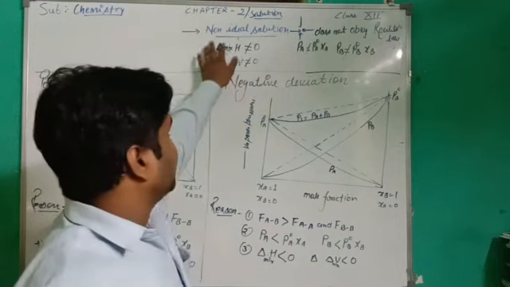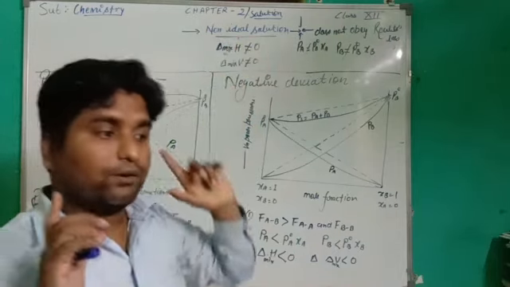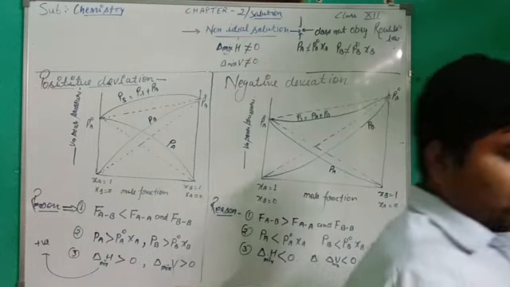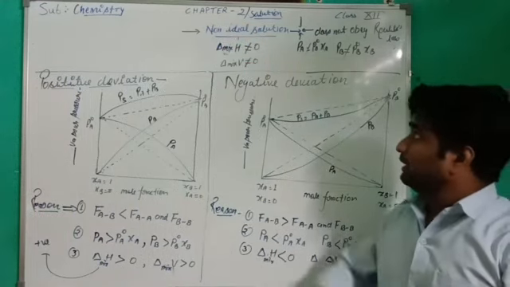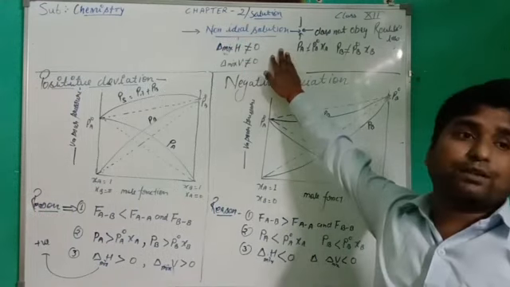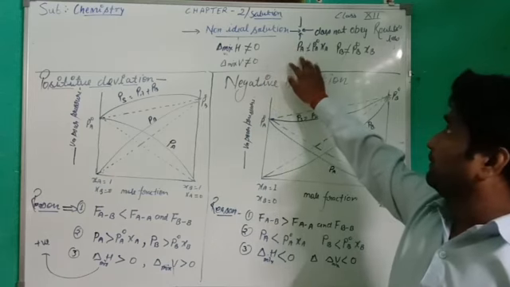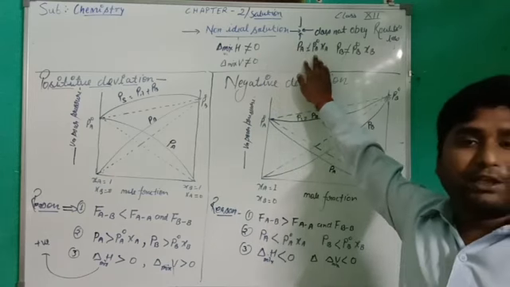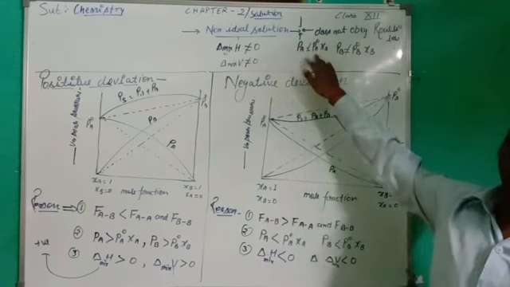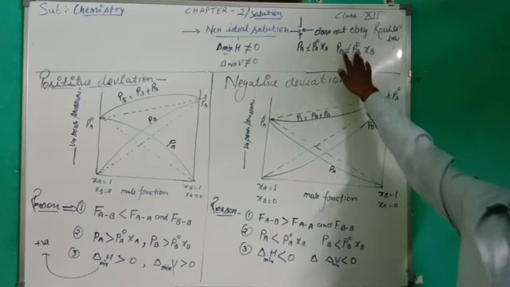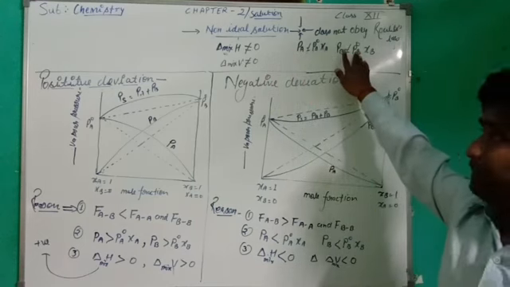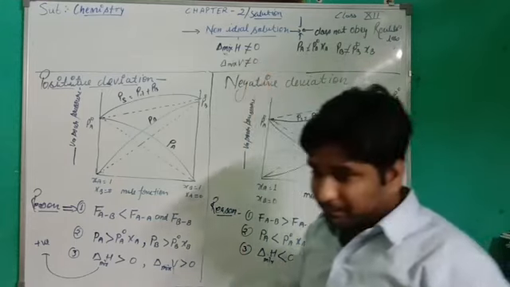Such solutions are known as non-ideal solutions. You know very well what Raoult's law is. If a non-ideal solution does not follow Raoult's law, then PA does not equal P naught A into XA, and PB does not equal P naught B into XB.